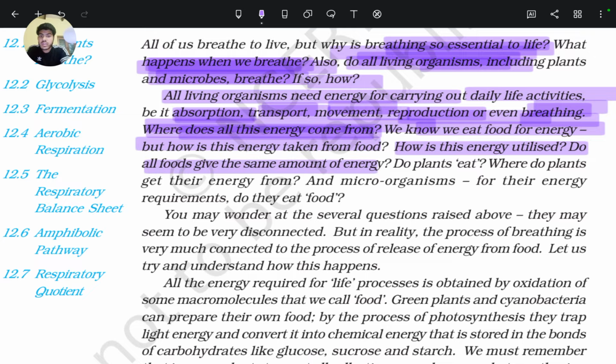Do all foods give the same amount of energy? Do plants eat? No. Plants do not eat but make their own food. That's why we call them autotrophs. Where do plants get their energy from? And microorganisms, for their energy requirement, do they eat food? All these types of questions we will discuss in this chapter.